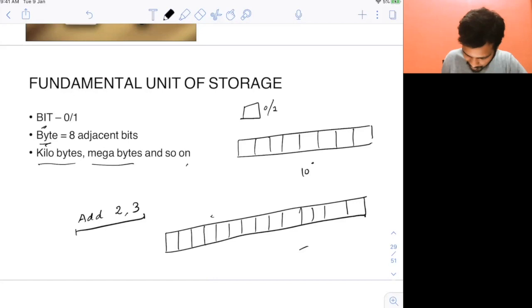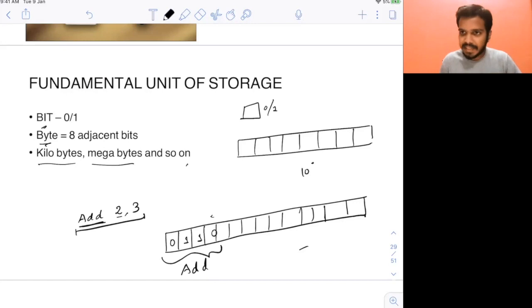Now think about this. For add there will be a separate code, in binary, because the system understands binary. Let's say it's 0110. I'm just taking an example. This is the code for the add instruction, right? Now, how can you represent the number 2 in binary? It will be 010. This is your number 2, right? And 3 is 011. I'm telling you this is the binary for these numbers, you can verify this, right?